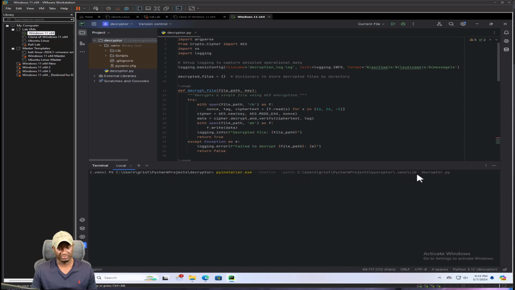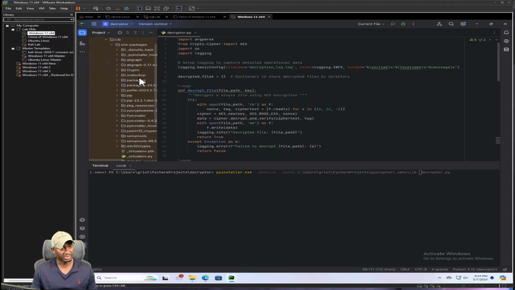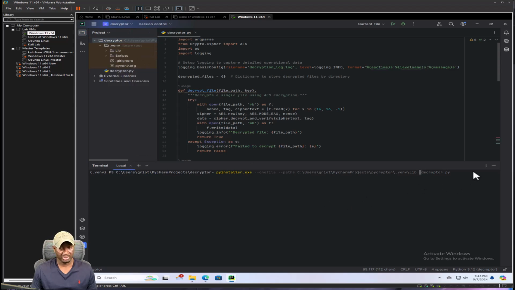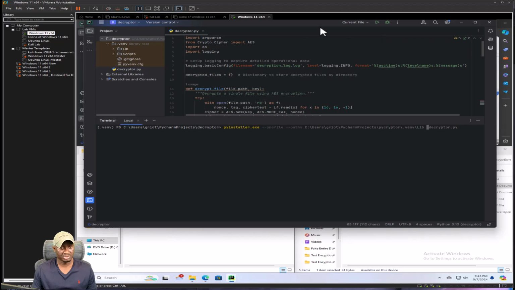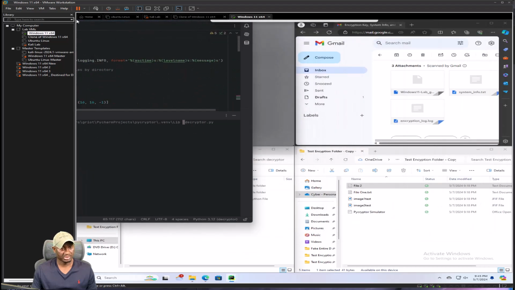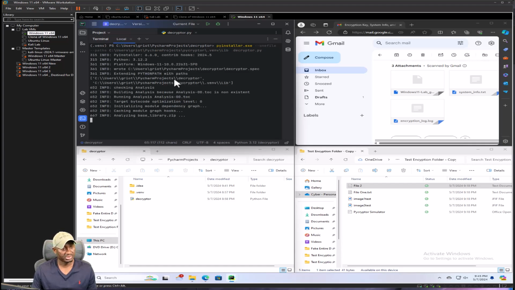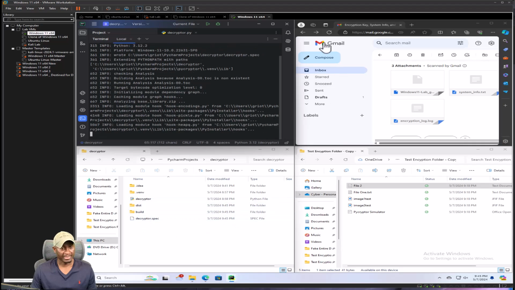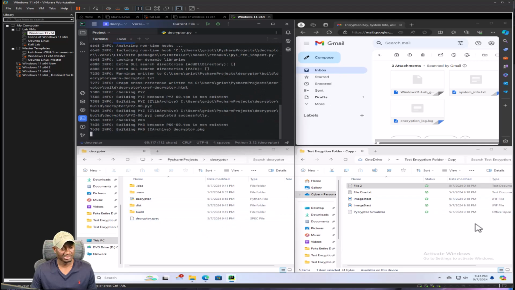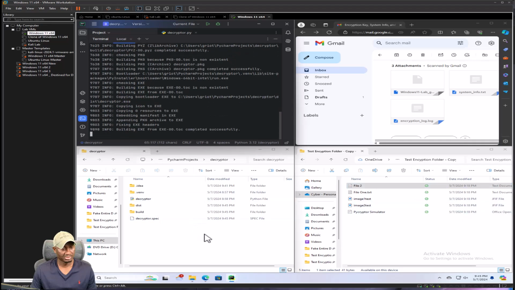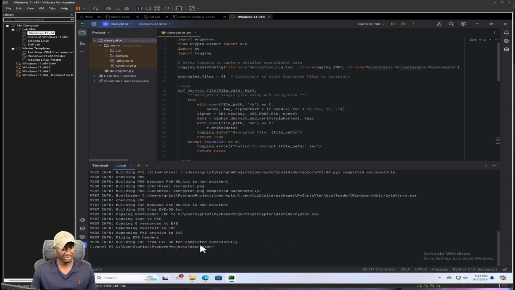We do need all the files in our library, such as the pycryptodome, which if I click library again, you should see crypto there, and so forth. So good. Then I'm going to hit enter. I'll make this smaller as well too. Hit enter, and we should see those folders pop up as well too. Hit enter over there. It's working. You saw those folders pop up. We should have both files soon. Perfect. That is completed successfully, and we are good.